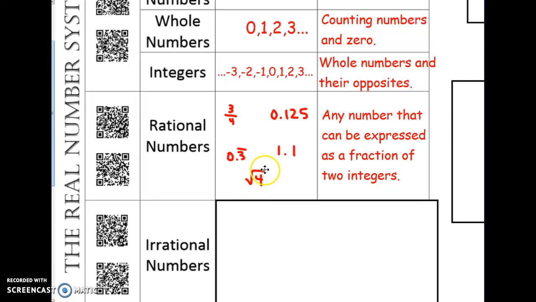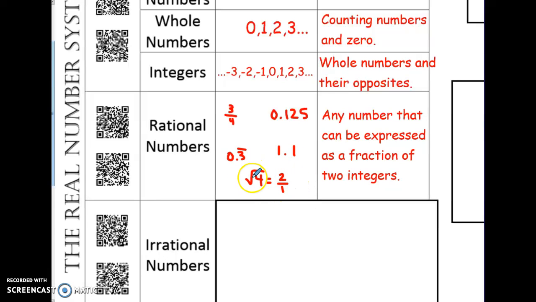When you take the square root of 4, you're looking for the value times itself that gives you 4, and that would equal 2. So here's the thing. Some people forget that even whole numbers can be rational, and here's why. We know the value of the square root of 4 is 2. If you want to make a whole number look like a fraction, remember you can divide any number by 1 and it doesn't change its value.